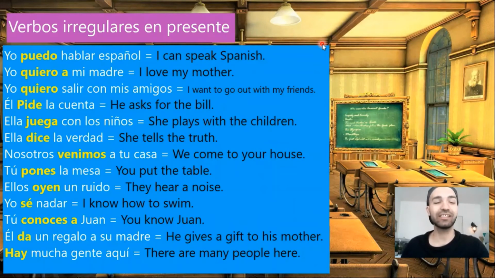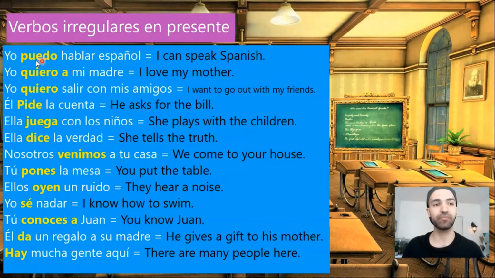Now let's take a look at some examples. Yo puedo hablar español. I can speak Spanish. Puedo es el verbo poder and it means to be able to. You can use the same examples to practice and conjugate each verb here.